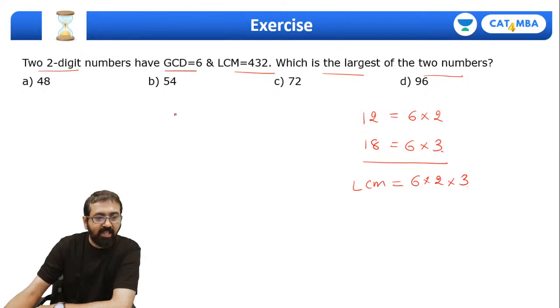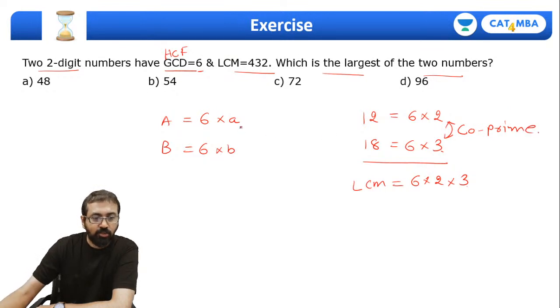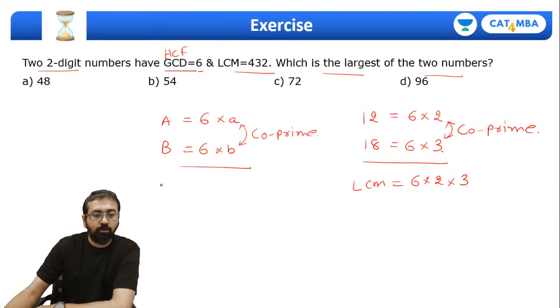Correct? So same way, let me assume here two numbers as A and B. And I know that the HCF is 6. GCD is nothing but HCF. So this number can be represented as 6 into a and this number will be 6 into b. Please remember these two have to be what? Co-prime. Yes. So these two have to be co-prime. Correct? Now what will be the LCM? Can I say it will be 6 into a into b? And the LCM is given as 432.